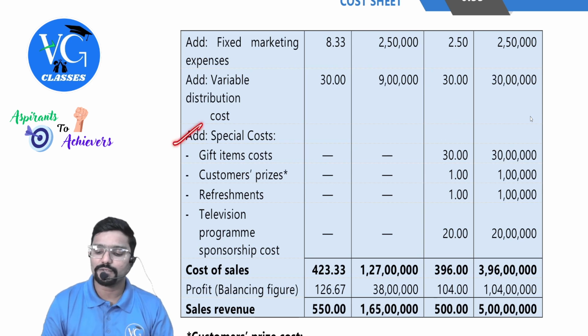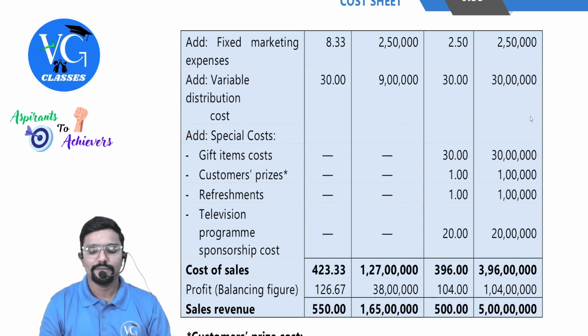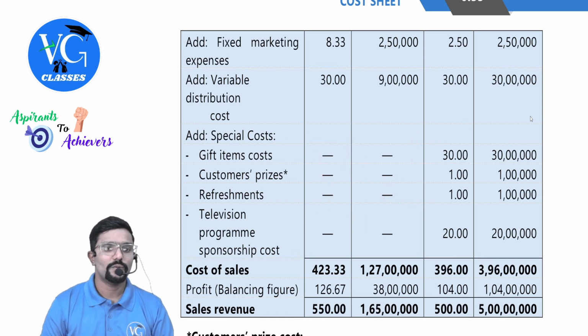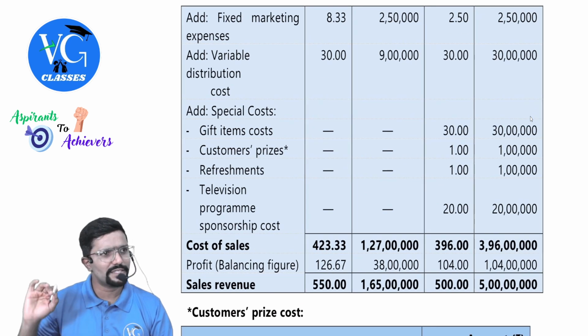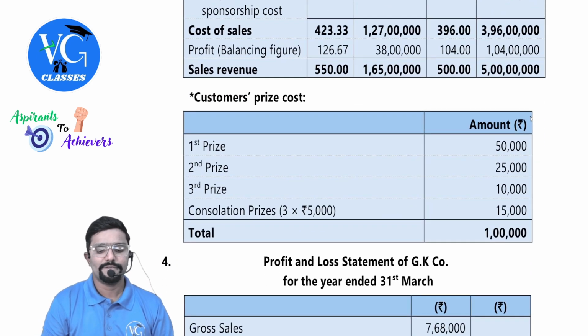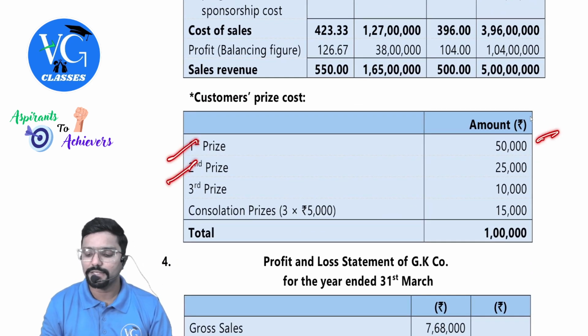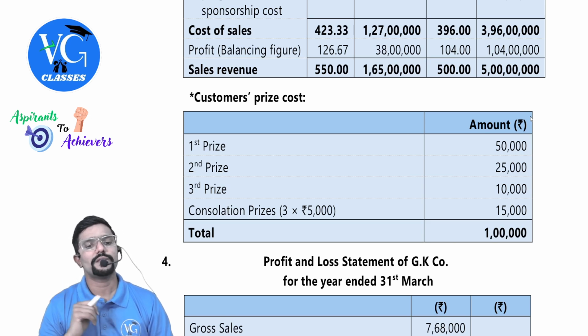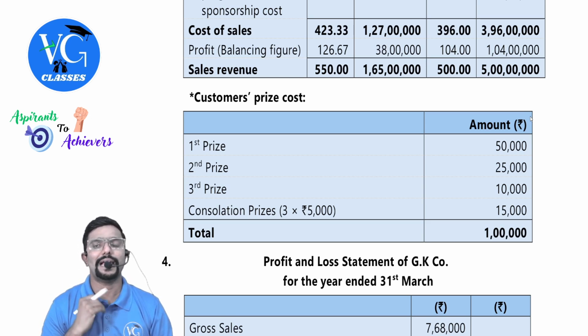Now coming to special cost, only for the 1 lakh component, whereas here it is not there. One by one, special items cost. First you take total, 30 lakh. Customer prices, 1 lakh. How is it, sir? First price 50,000, second price 25,000, third price 10,000, consolidation prices 5,000 each for 3, 15,000. Total comes to 1 lakh.